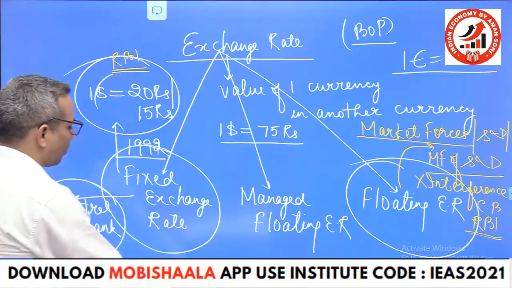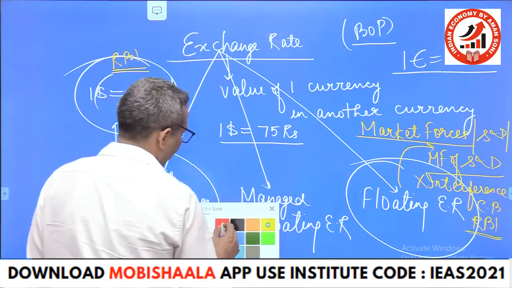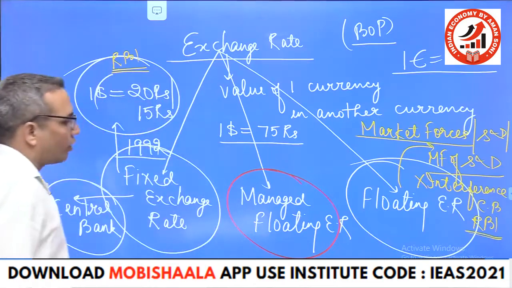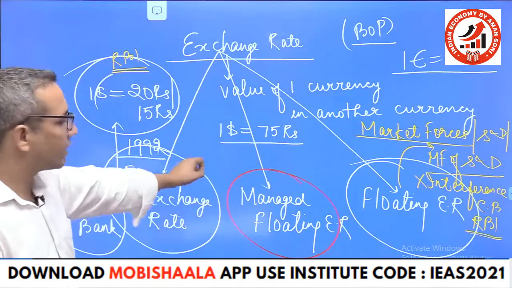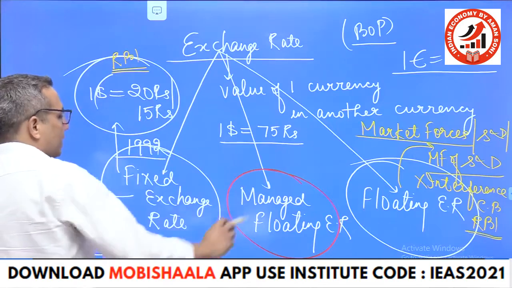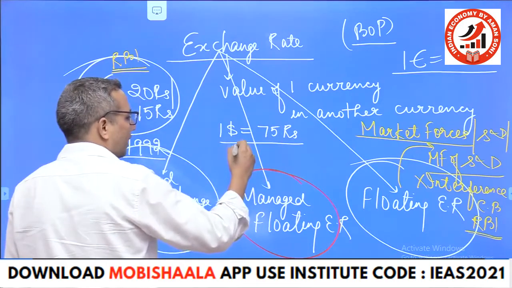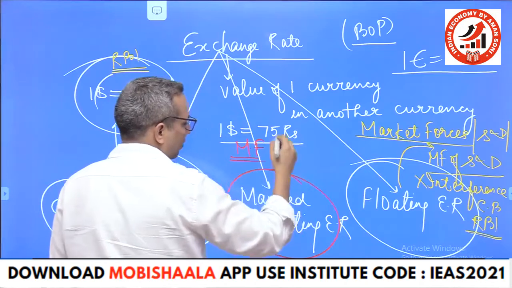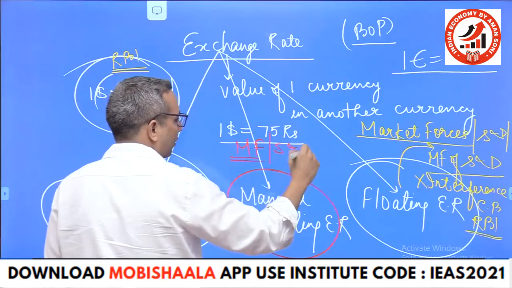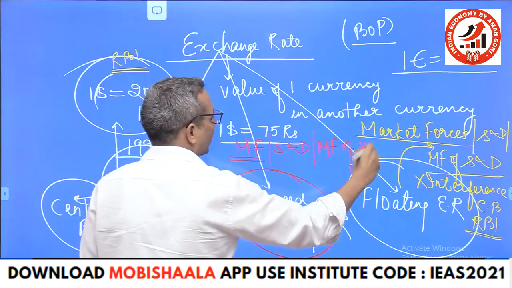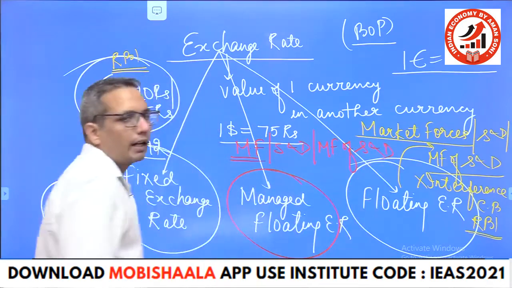And the third exchange rate which we have is managed floating exchange rate. This is the exchange rate which we are following now. Here, the exchange rate is determined by market forces, supply and demand. Actually, supply and demand are called the market forces.